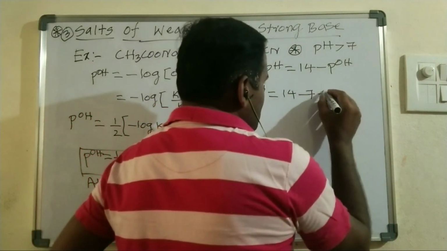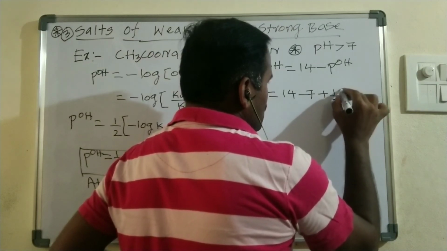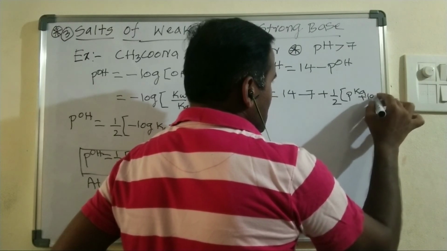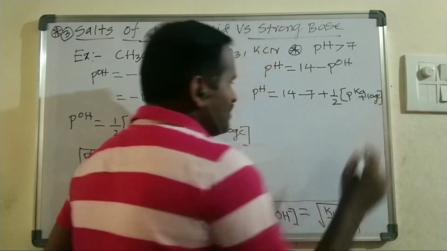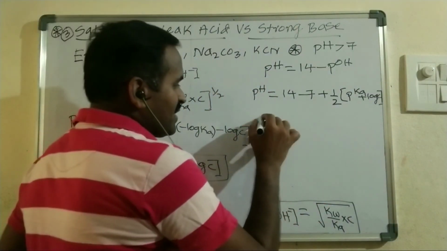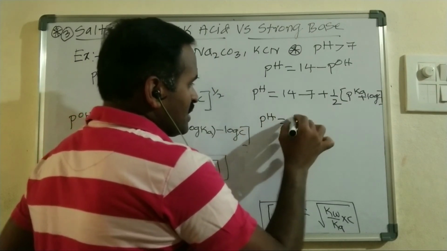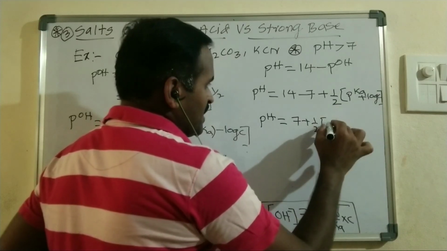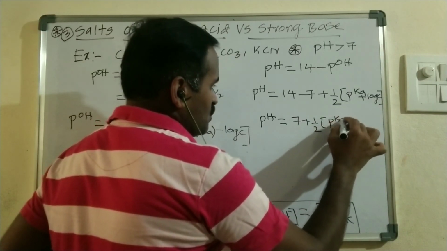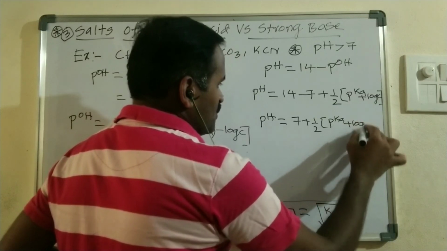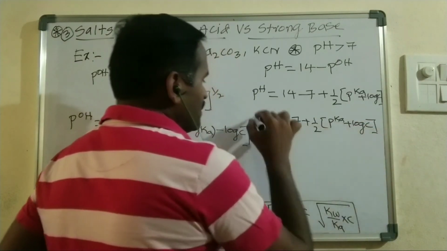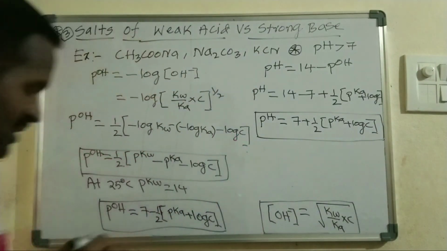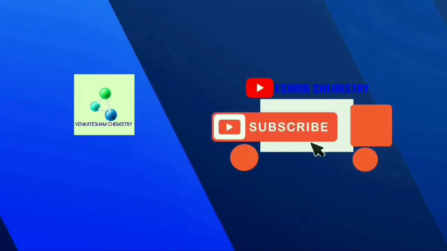So minus of minus becomes plus 1 by 2 into pKa plus log C. This is the formula, and I can write the final simplified formula as 7 plus 1 by 2 into pKa plus log C, right? So this is the formula that can be used to find the pH value.